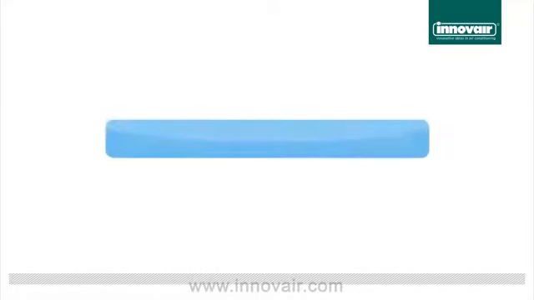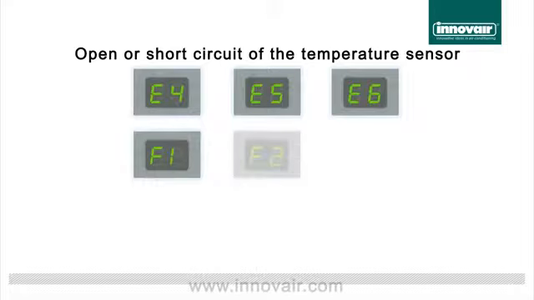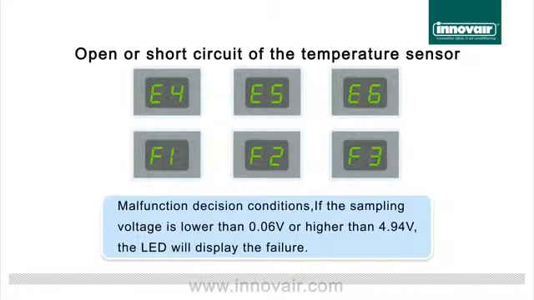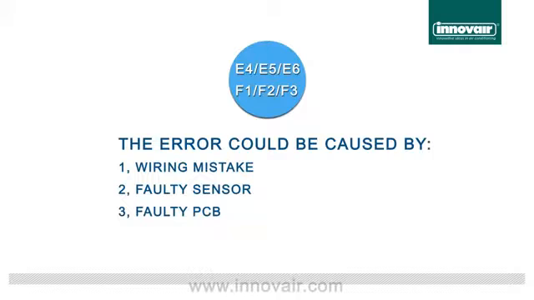When the indoor unit displays E4, E5, E6, F1, F2, F3, those indicate an open or short circuit of the temperature sensor. Malfunction decision conditions: if the sampling voltage is lower than 0.06 volts or higher than 4.94 volts, the LED will display the failure. The error could be caused by 1. Wiring mistake, 2. Faulty sensor, 3. Faulty PCB.